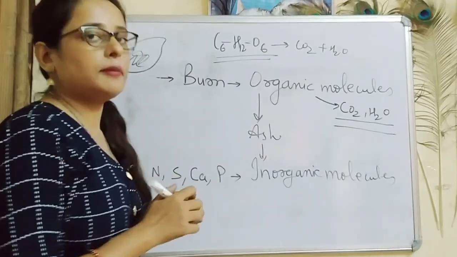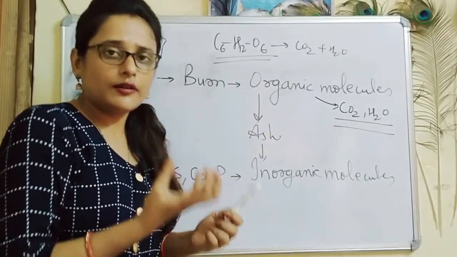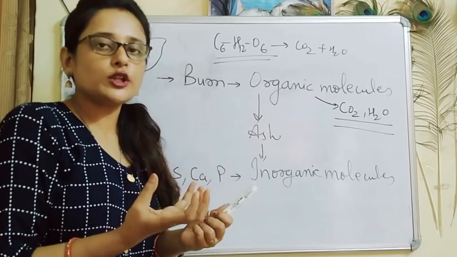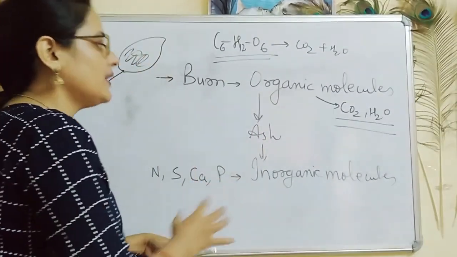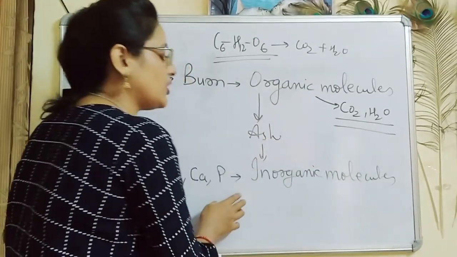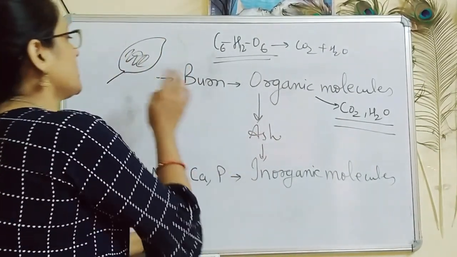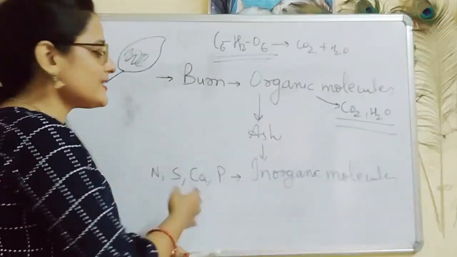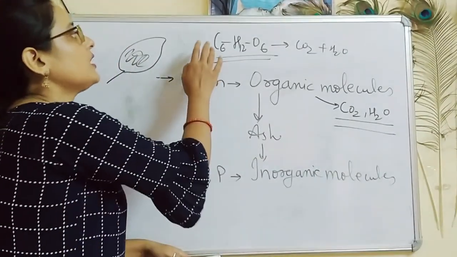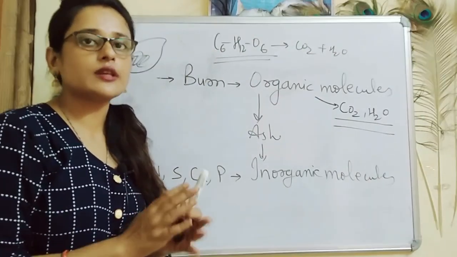So the thing that remains is the ash. Whenever you burn a piece of paper, what do you get? You get ash. When we analyze that ash, we find that there are various types of inorganic substances also present in the leaf, that is nitrogen, sulfur, calcium, phosphorus. So these things are also present along with organic molecules or biomolecules in a living system.